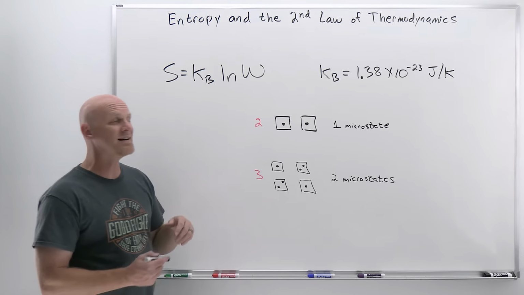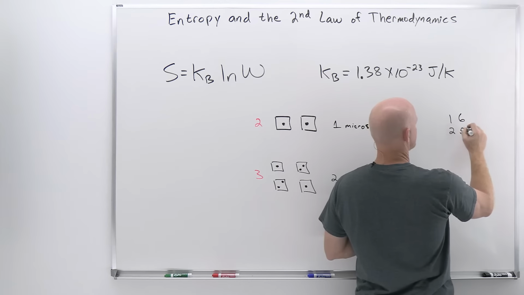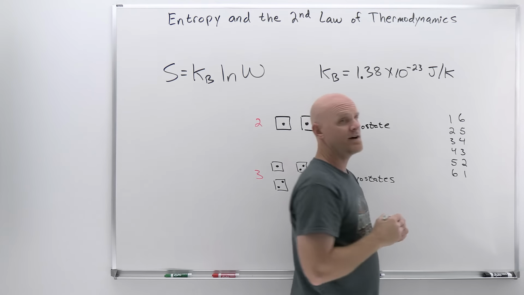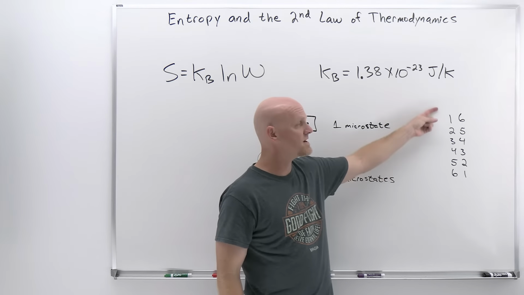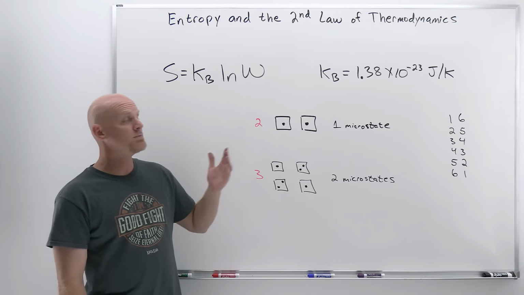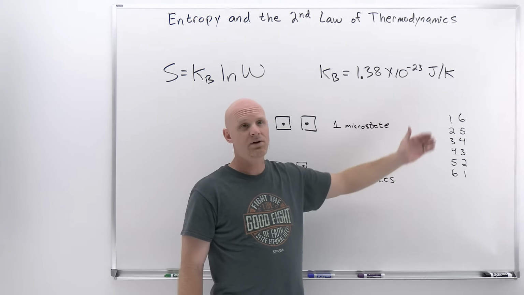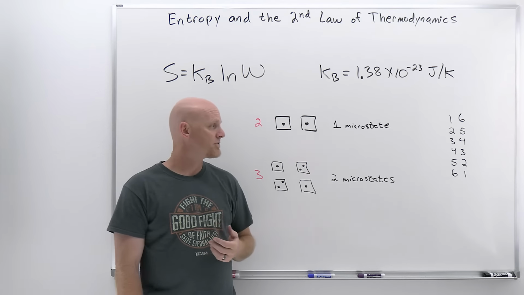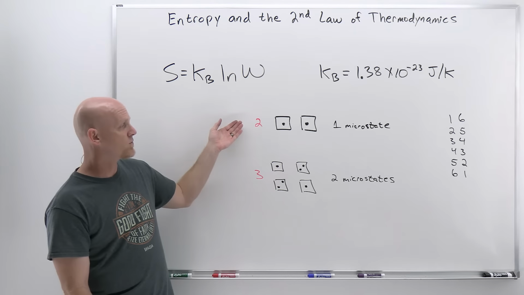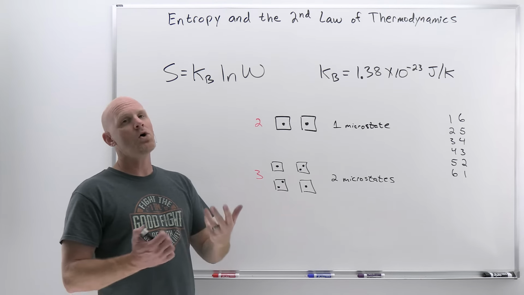So what if we talked about rolling a 7? Well, if you want to roll a 7, you're either going to have a 1 and a 6, a 2 and a 5, a 3 and a 4, a 4 and a 3, a 5 and a 2, or a 6 and a 1. All of a sudden, there are 6 different possible combinations on 2 dice for which you can roll a 7. That would correspond to 6 microstates, and that would be an even greater probability. It turns out, if you want to roll a 7, there are 6 out of 36 possible chances to roll a 7. Whereas if you wanted to roll a 3, you only had a 2 out of 36 chance. And if you wanted to roll a 2, you only got a 1 in 36 chance. And that's ultimately all we're talking about.